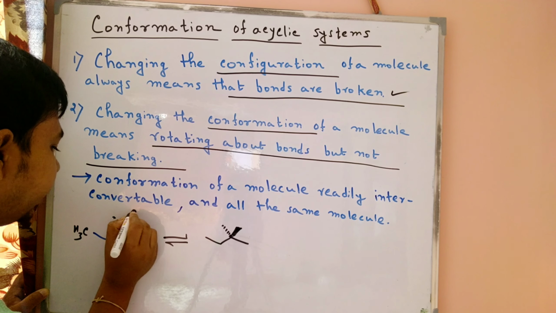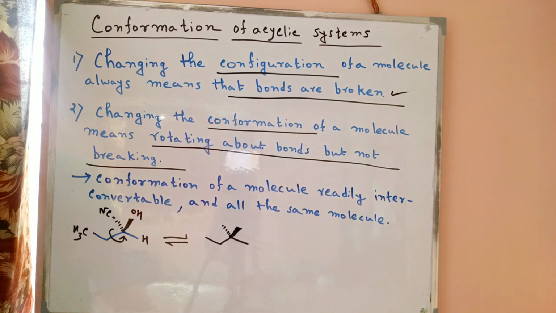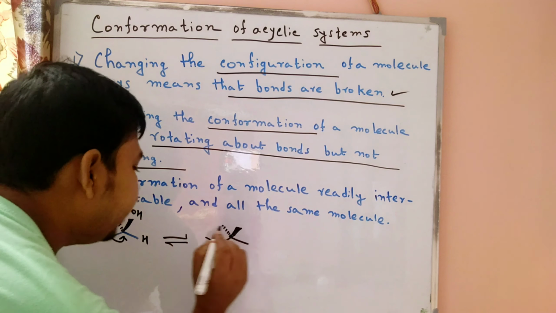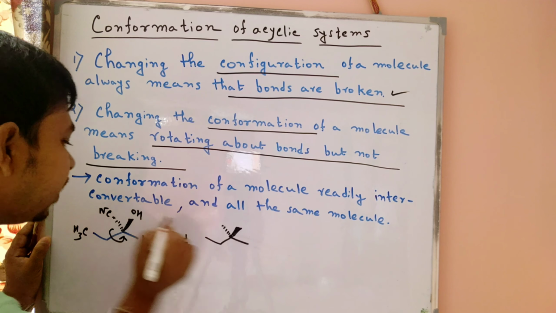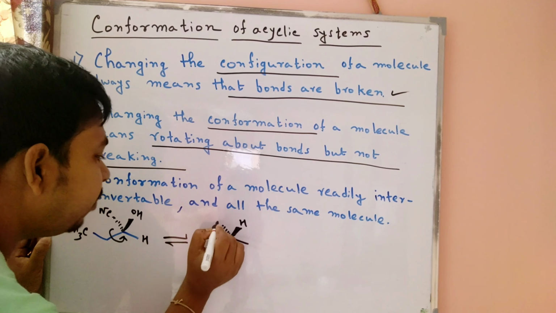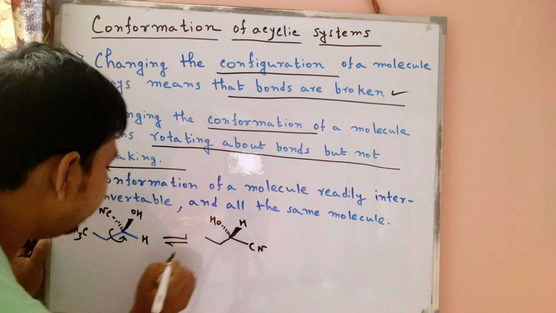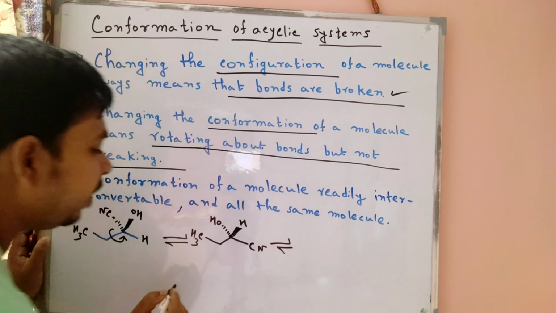OH is upward on the plane, CN is below the plane, and hydrogen is on the plane. When we rotate the bond, hydrogen comes to the upward side and OH to the downside, CN remains on the plane, and the methyl group stays the same. This is called interconversion.